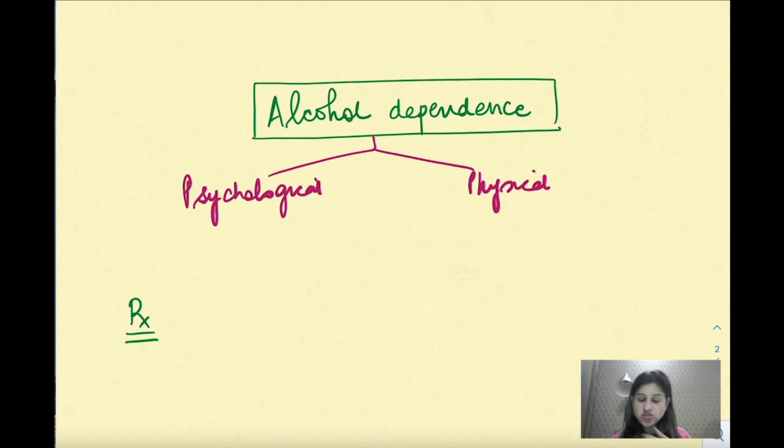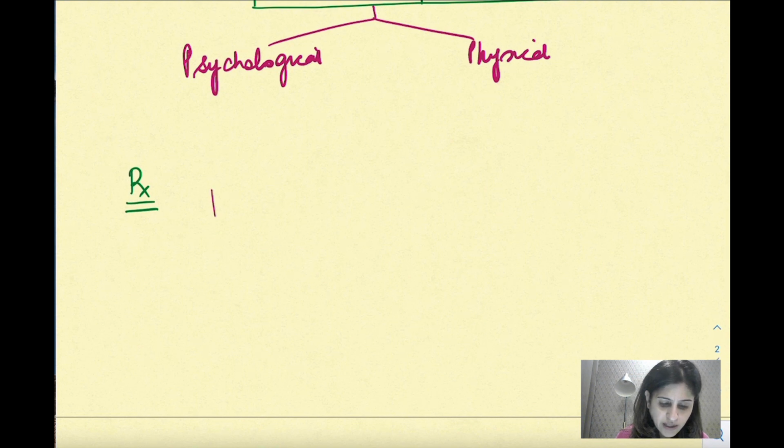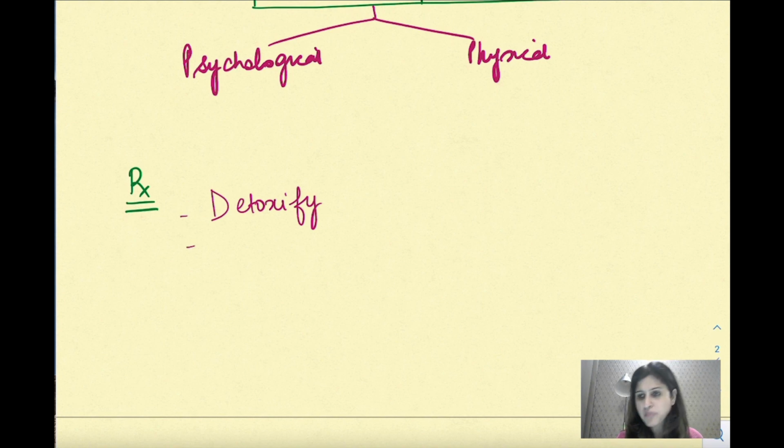So for treatment of such cases, we require a lot more intensive therapy, as it would be just for acute alcohol intoxication. So first and foremost क्या करेंगे, हम patient को detoxify करेंगे. तो जो भी alcohol है हम चाहते हैं body से हट जाए. उसके बाद हम supportive therapy देंगे to decrease craving. अगर craving नहीं होगी, he will not consume alcohol.